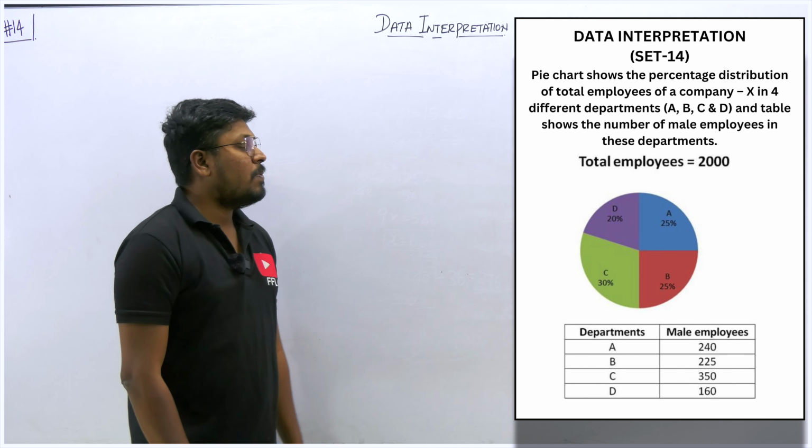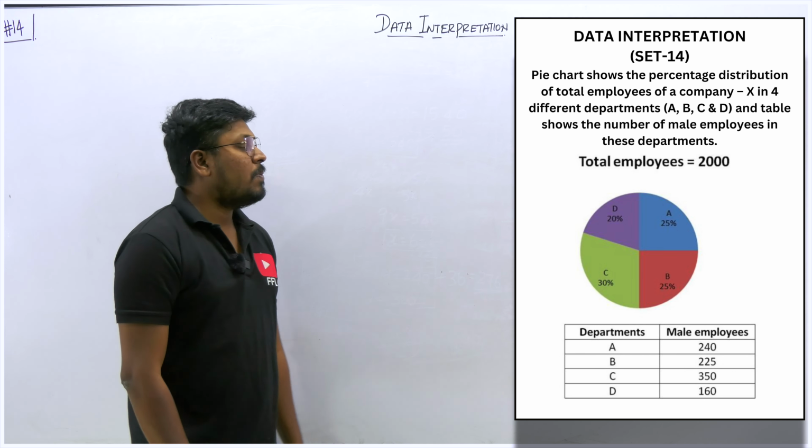First question: if 38% of female employees in C are newly recruited, and the ratio of male employees to female employees who are newly recruited in C is 3:5, then find the total number of old employees in C as a percentage of the total number of employees in C. See, our target is to find what percentage the total number of old employees in C is. Which means we need to find X by Y into 100.